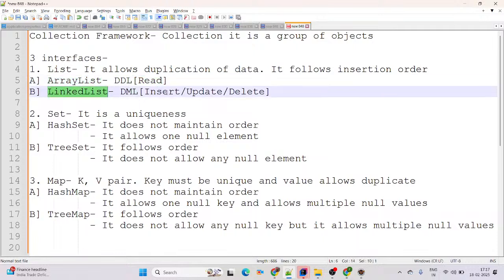Why is LinkedList more suitable for manipulations? Because in the LinkedList structure itself, there is a header node, data node, next node and previous node. Then definitely manipulations are very easy in a LinkedList.